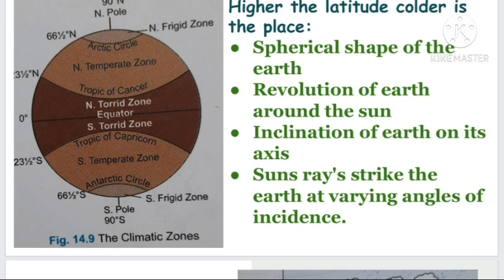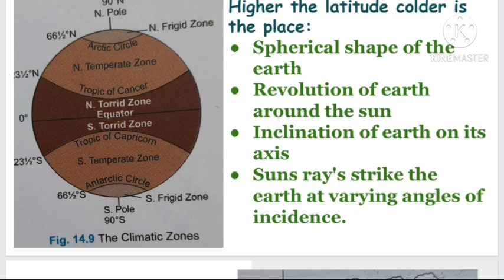And beyond the torrid zone, up to 66.5 degree latitudes, that means up to the Arctic Circle, or in the southern hemisphere up to the Antarctic Circle, it is the temperate zone. They receive slanting rays. It is a moderate temperature region. And near the poles, the North Pole or South Pole, or beyond the Arctic Circle, or in the southern hemisphere beyond the Antarctic Circle, they receive oblique rays.